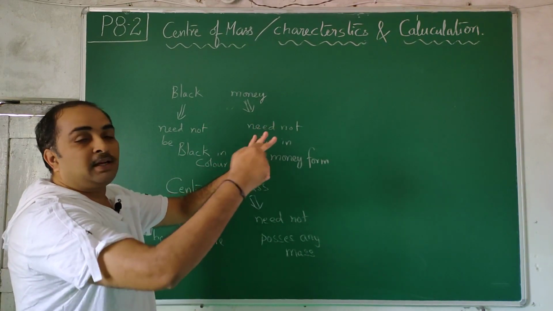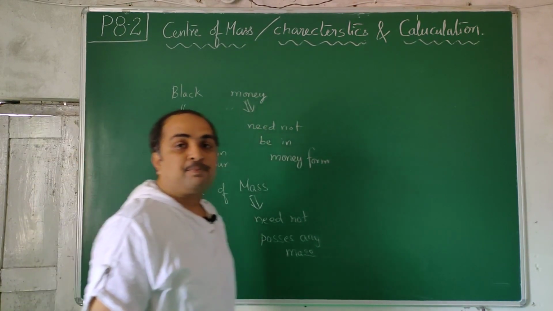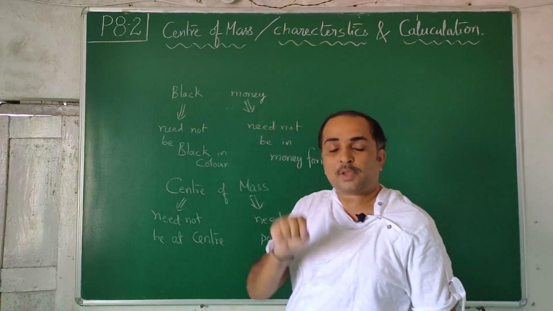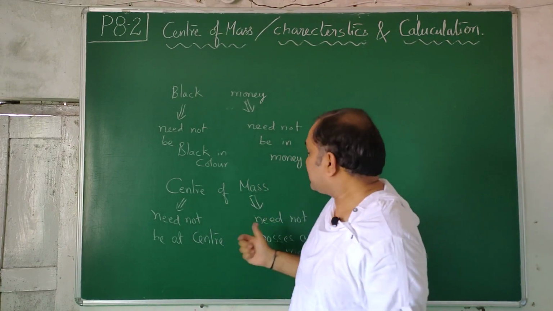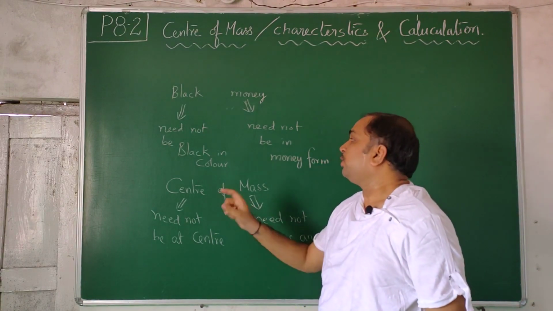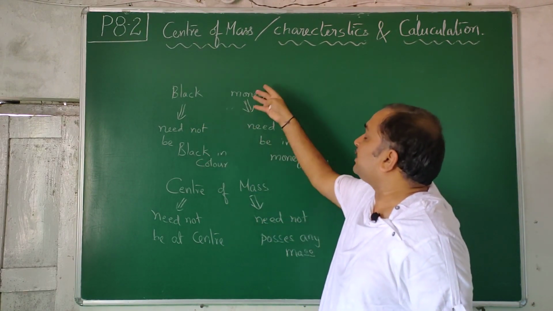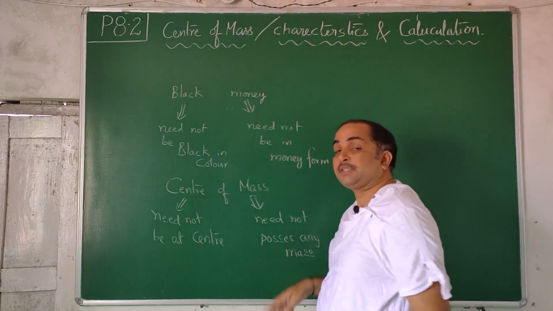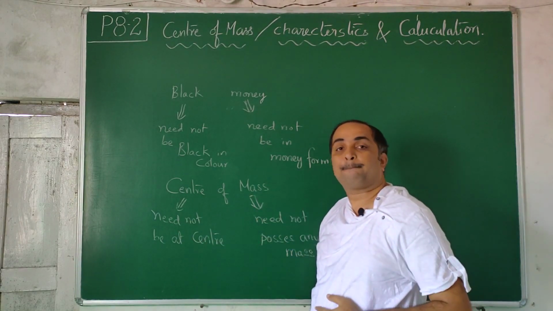Mass is present around the vicinity of the ring, but around the circumference of the ring. But at the center there is no mass. But still, that's called center of mass. So, like black money need not be black in color, it need not be in money form, center of mass need not be at center, need not be possessing any matter there.